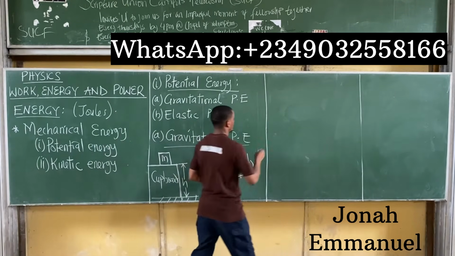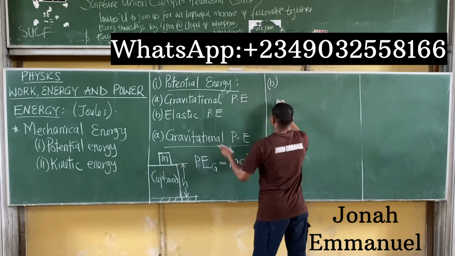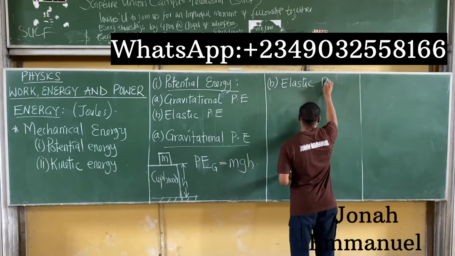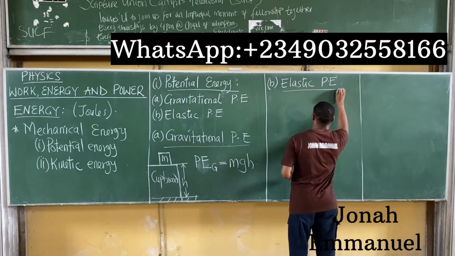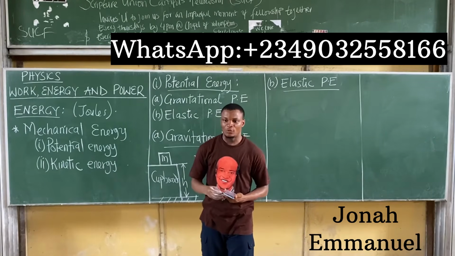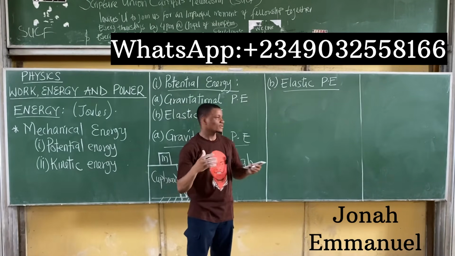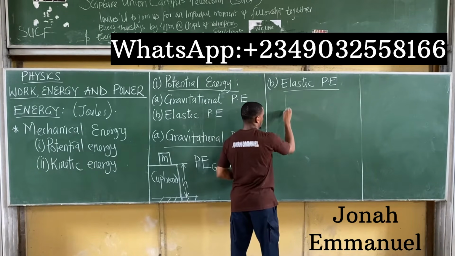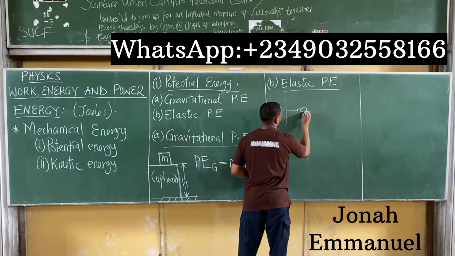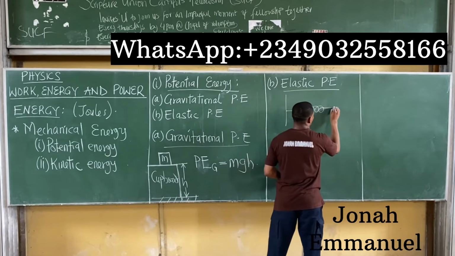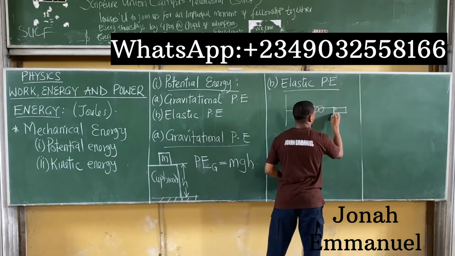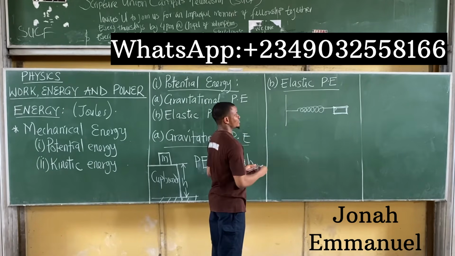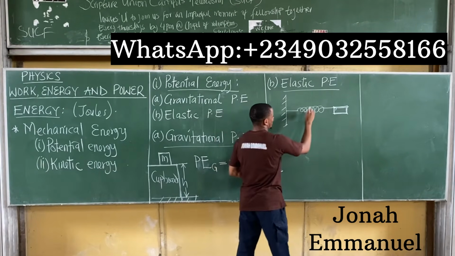The second one here, B, is called the elastic potential energy. So I'm calling this elastic PE. When it comes to the concept of elasticity, we remember Hooke's law, spring constant, and so on. But here's what to note. Let's say I have a spring, and I attach a body here, such that this is a spring.